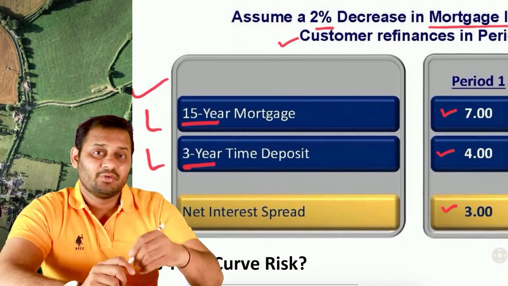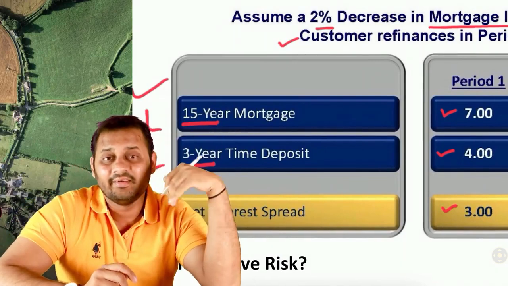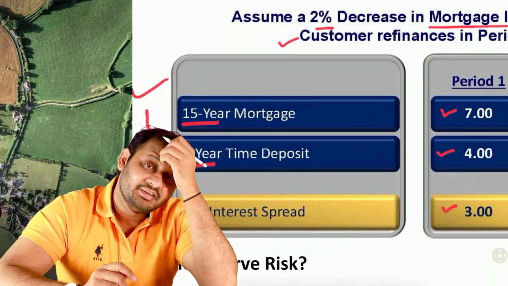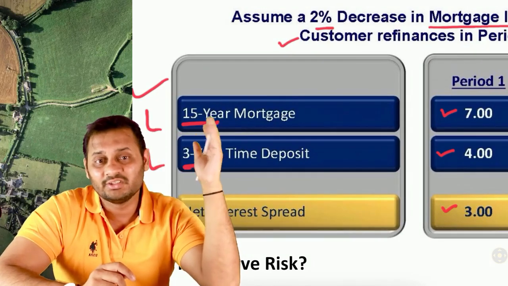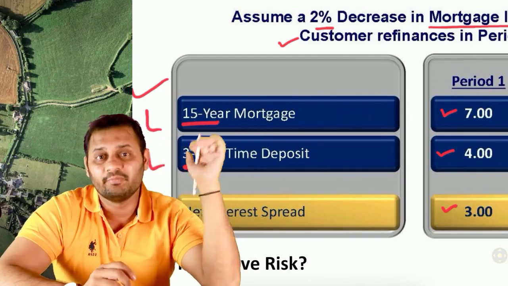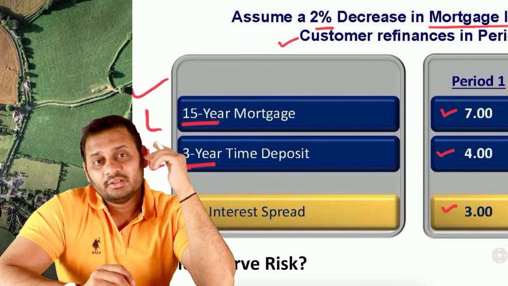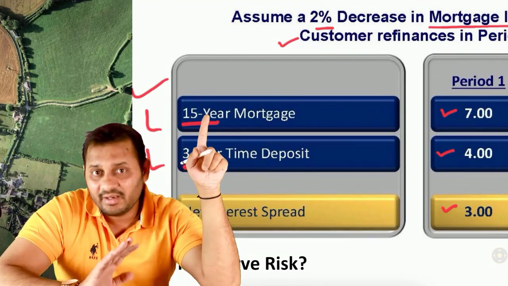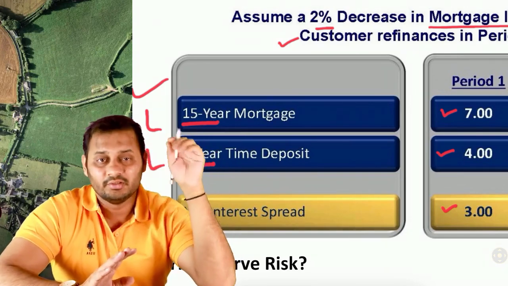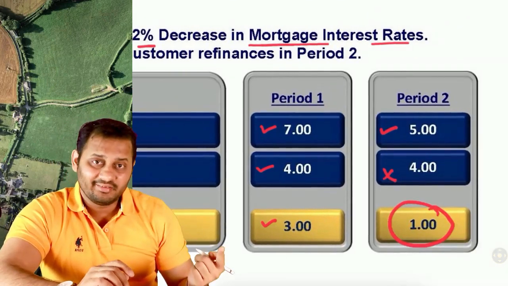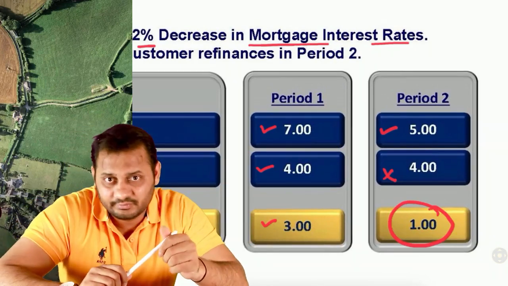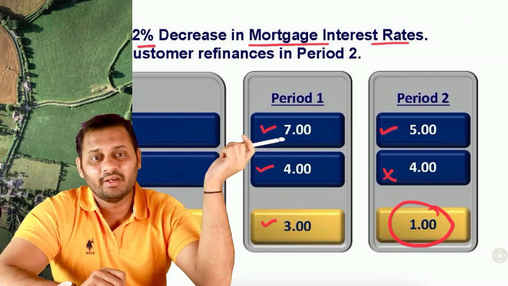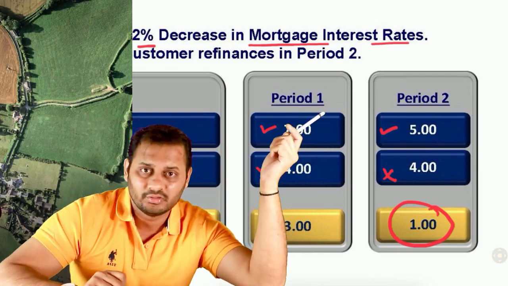But what happens is, because it has a long time, the interest rate keeps on changing, and let's say after 1 year, the interest rate has dropped. Interest rate on such type of loan has dropped to 5%. What will happen? The borrower who has taken money from you in this case will repay the entire amount. This is called prepayment, and he will borrow again at a lower interest rate because the interest rates are lower. Why will he do it? To save the interest cost. So he will repay this amount and borrow the same amount.